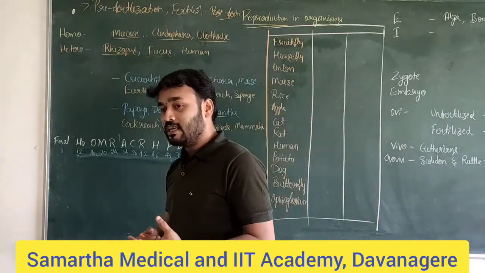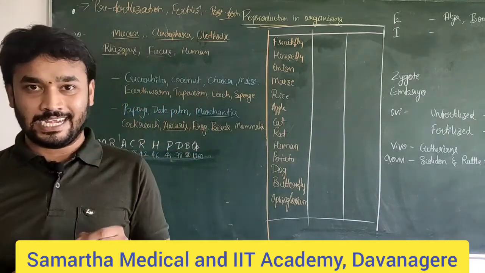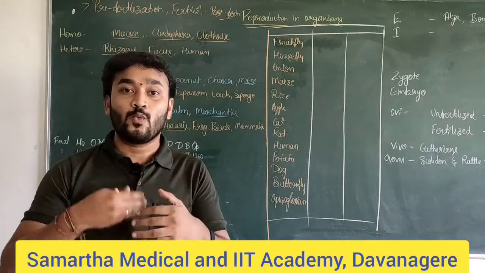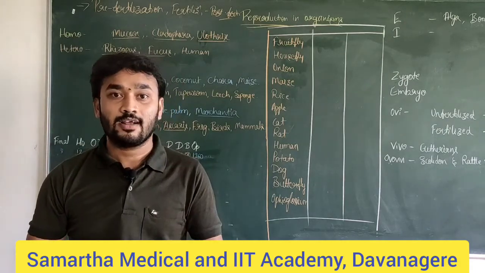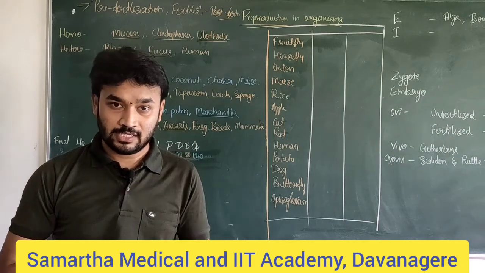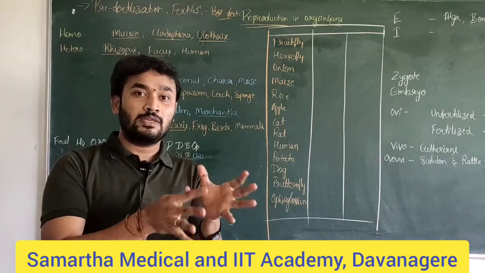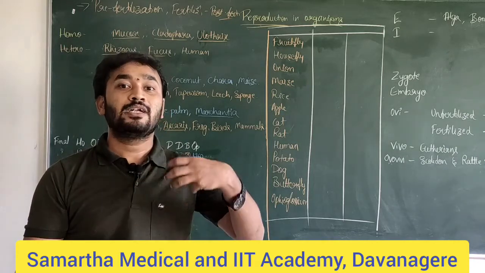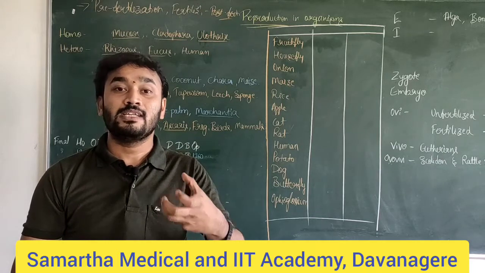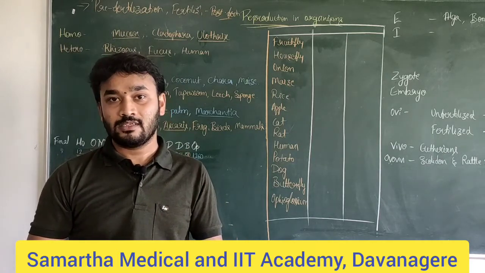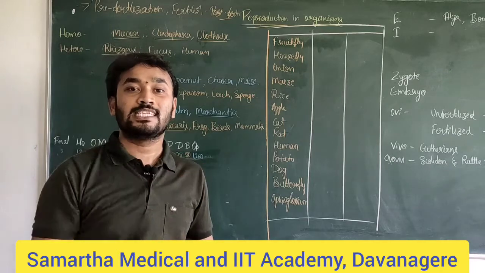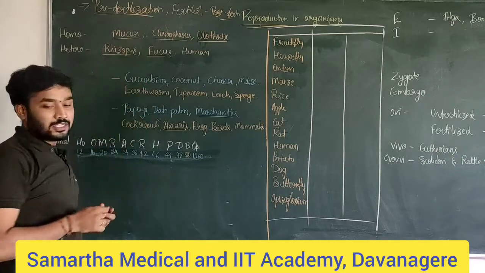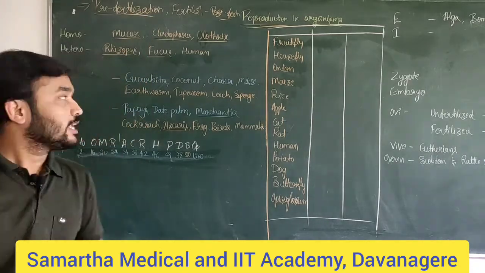So what are these three? As the name indicates, pre refers to early. Whatever events take place before fertilization are called pre-fertilization events. In the pre-fertilization events the gametes are produced, that is, gametogenesis takes place, and then those gametes are transferred, that is, gamete transfer.